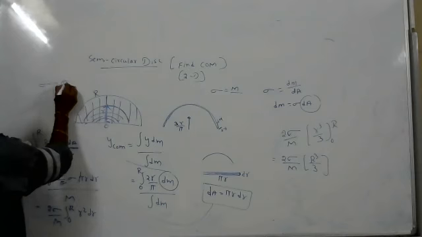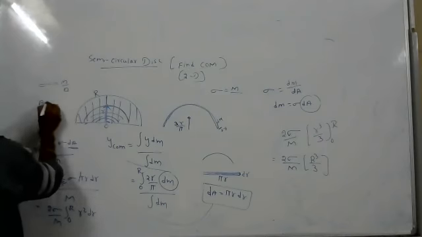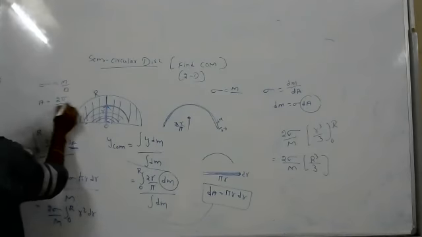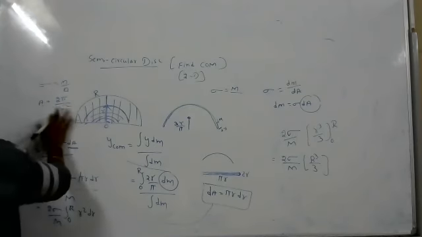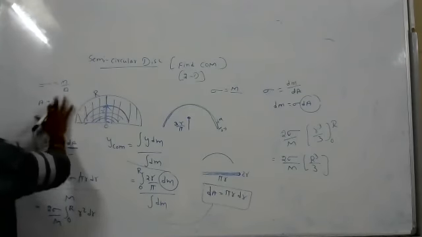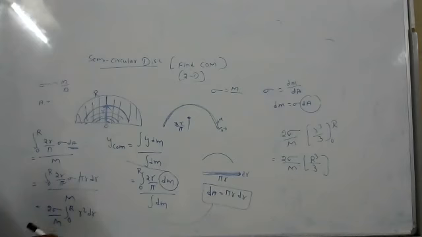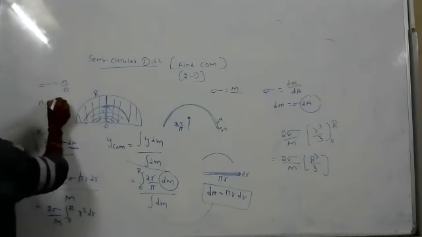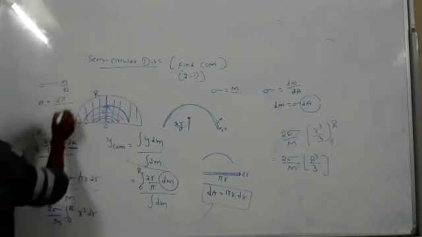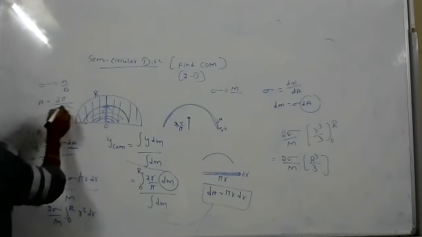Sigma equals mass per area, so the area is pi r square.